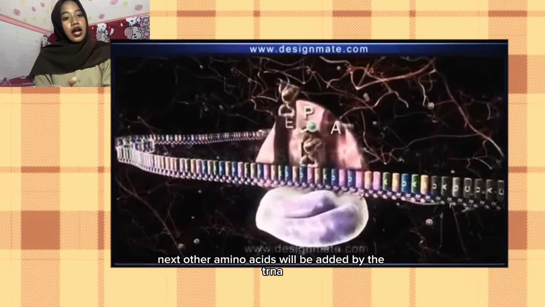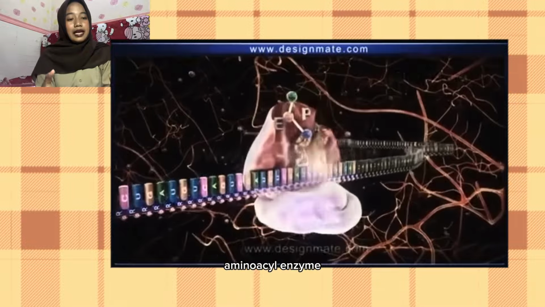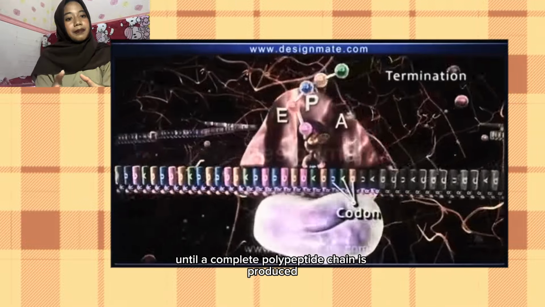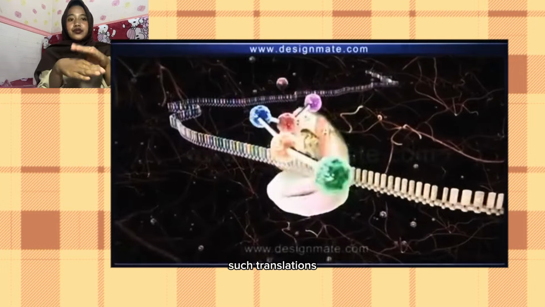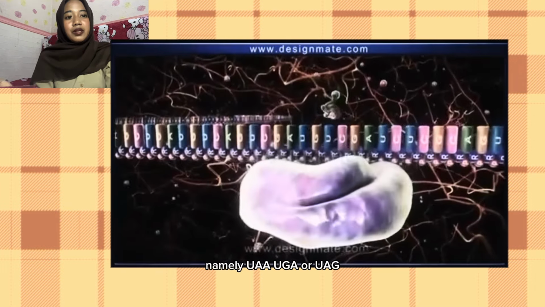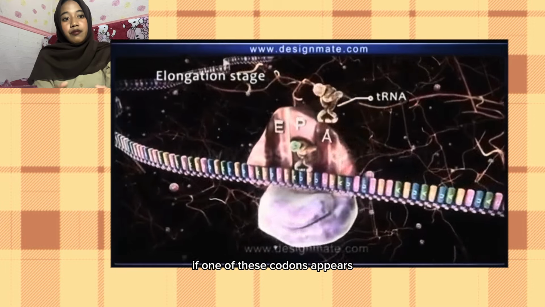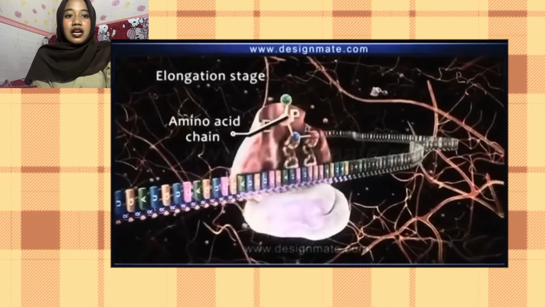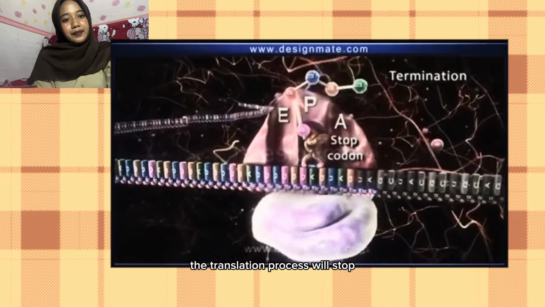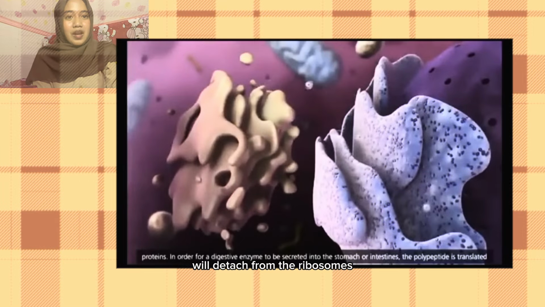Next, other amino acids will be added by the tRNA amino acid enzyme until a complete polypeptide chain is produced. Such translation will continue until the stop codons appear, namely UAA, UGA, or UAG. If one of these codons appears, the translation process will stop. The polypeptide that is formed will detach from the ribosome.